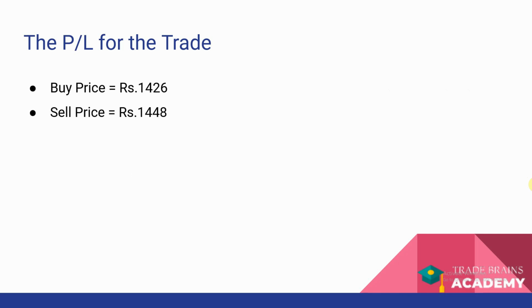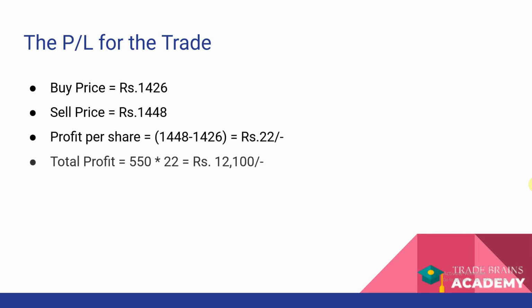We made about 22 rupees per share on this trade, and the total profit will be on 550 shares, because that is the number of shares per lot of futures trade, at 22 rupees per share. So that is a profit of 12,100 rupees per lot of futures contract. 12,100 is the amount of money which is made on one lot of futures trade.